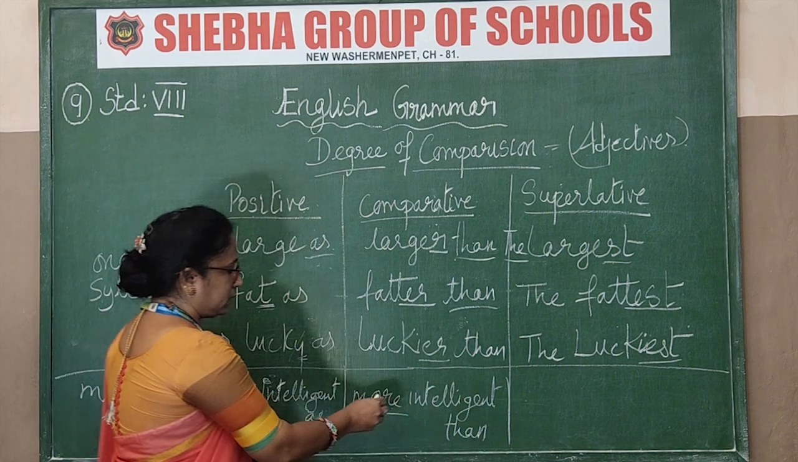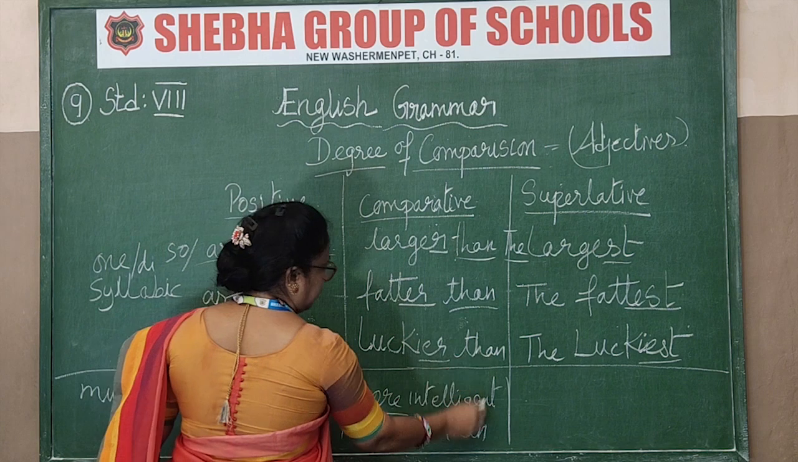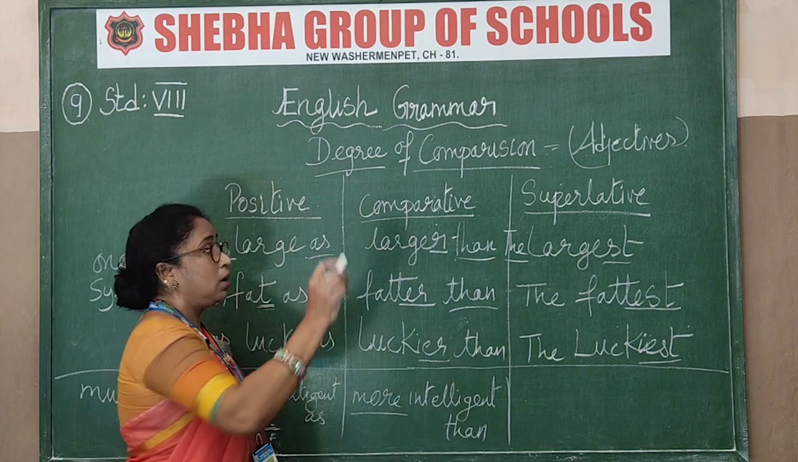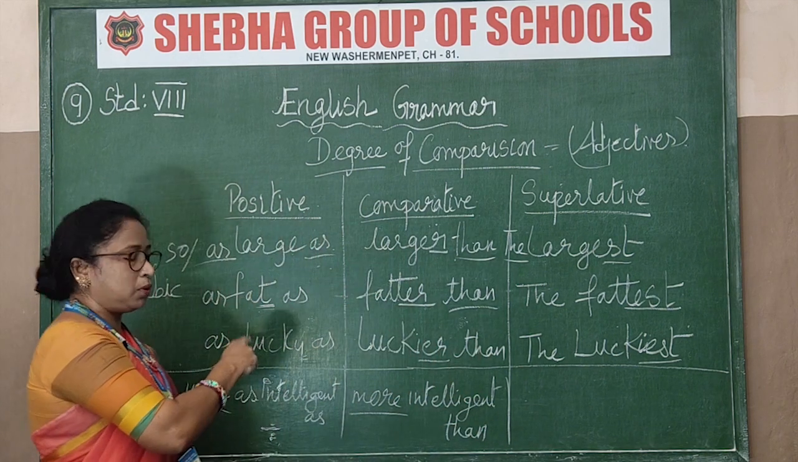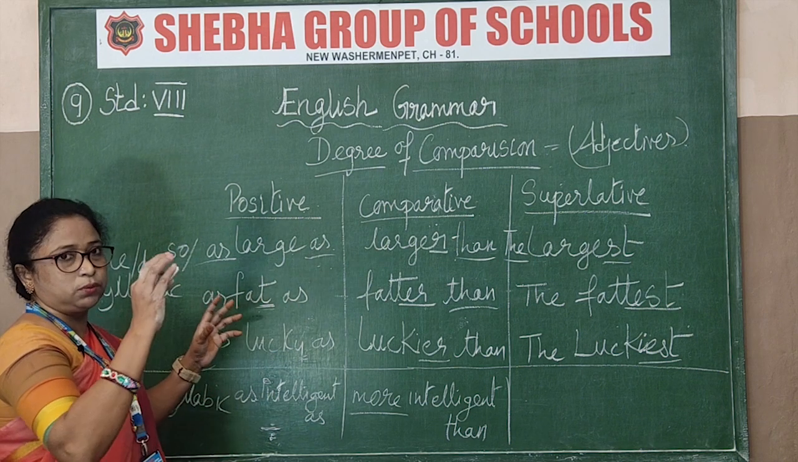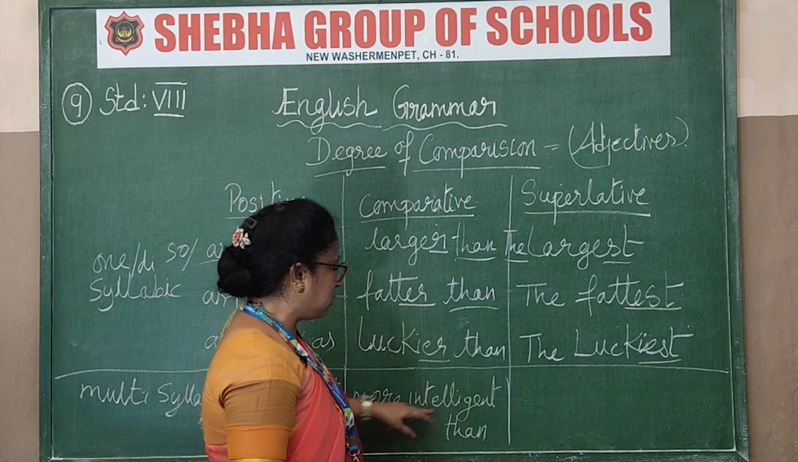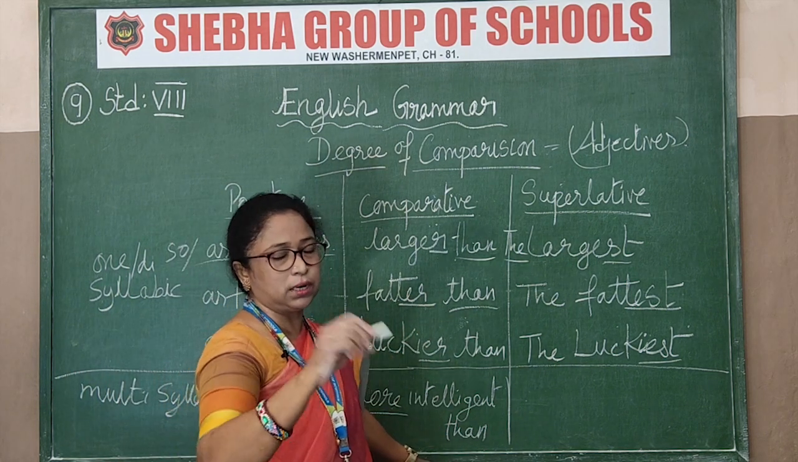Only the spellings will change. Otherwise, this should not be changed at all. That should continue forever for comparative. For positive, this as, so as should be there. Those words are very important to write, otherwise you will not get marks. Without this word, it will be wrong.